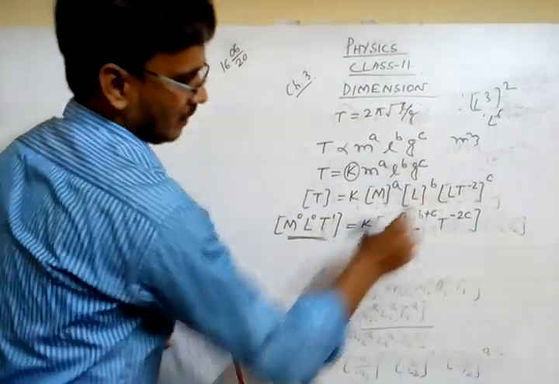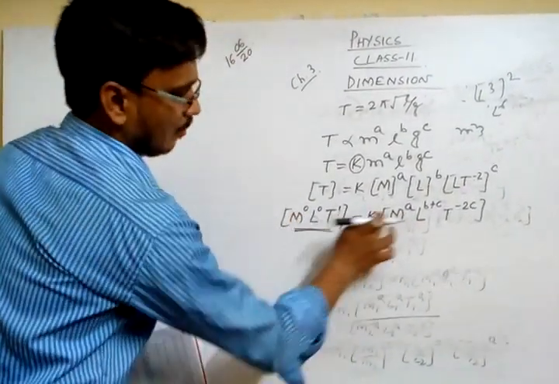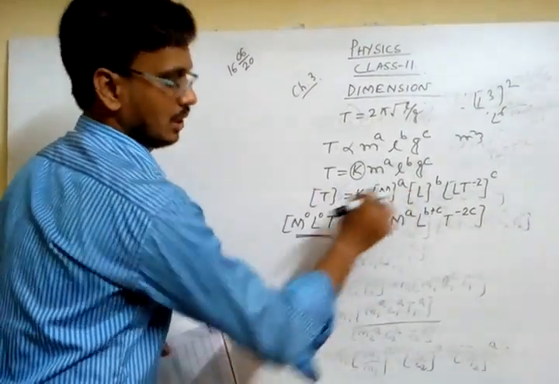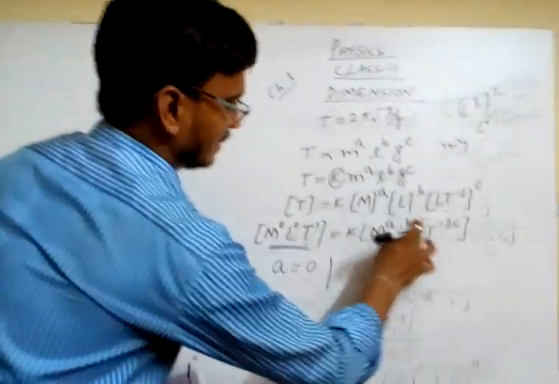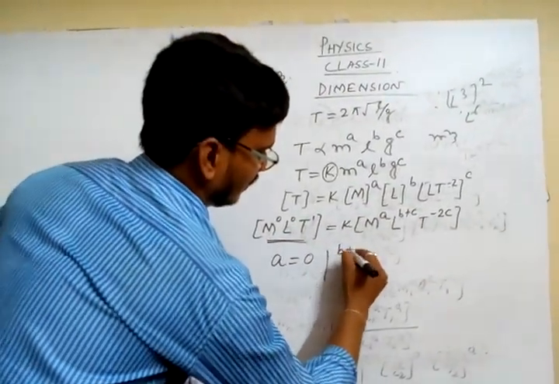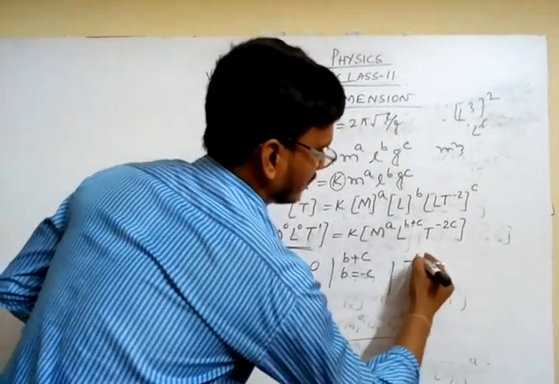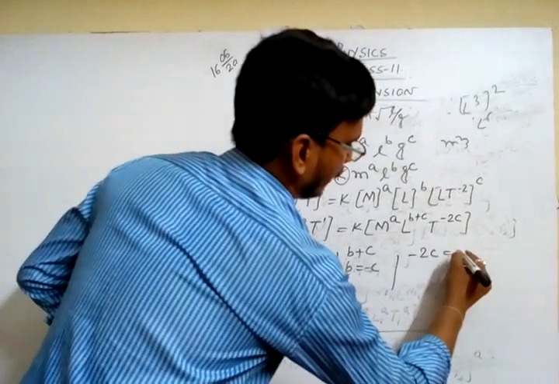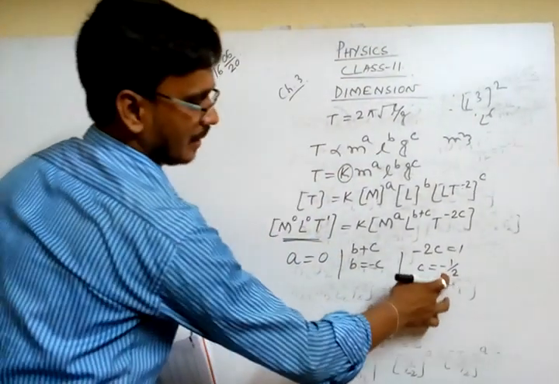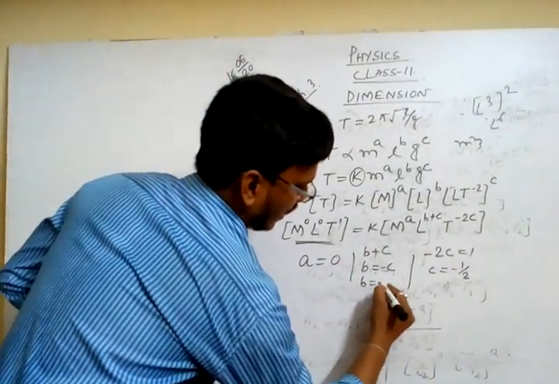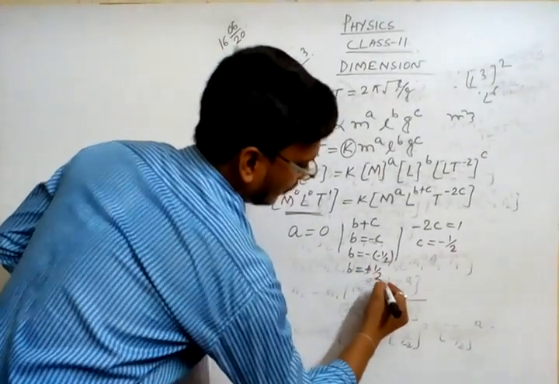Okay, so these ones. Now you can look at M to the power 0 and M to the power A. That means M and N are equal, so the power definitely will be equal. That means A equals 0. Similarly, B plus C is equal to 0, that means B equals minus C. And you can see minus 2C equals 1 here, that means C equals minus 1 by 2. So if C is equal to minus 1 by 2, then B is equal to minus of minus 1 by 2, that means B equals plus half.